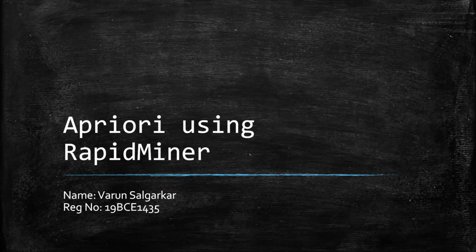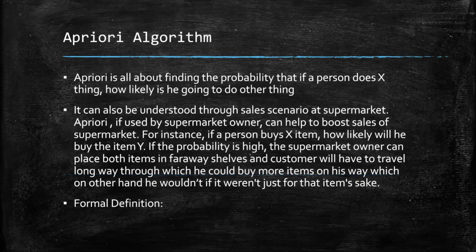So, today we are going to discuss Apriori using RapidMiner. RapidMiner is a simulation software. First, let's get to know what Apriori is. Let's understand it by an example. Apriori is all about finding the probability that if a person does X thing, how likely is he to do another thing?